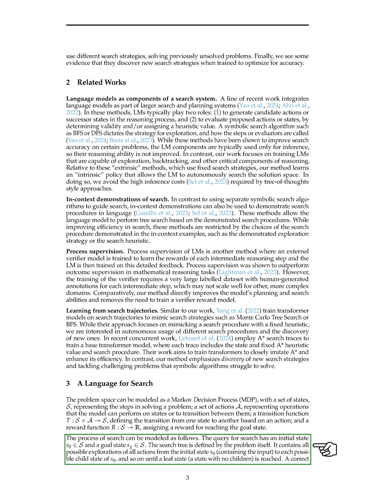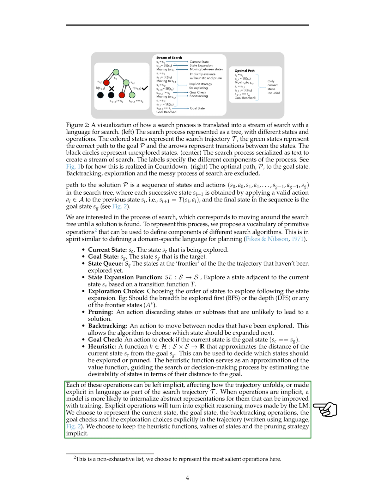To represent this process, we introduce primitive operations like the current state being explored, the goal state, a queue of states to be explored, an expansion function to explore adjacent states, and choices for exploration order. Other operations include pruning, backtracking, goal checking, and using heuristics to estimate distances to the goal. These operations can be implicit or explicit in the search trajectory.